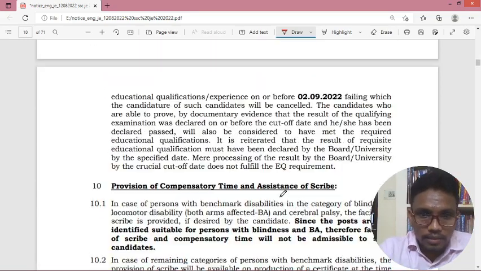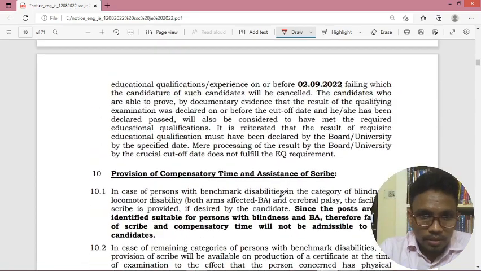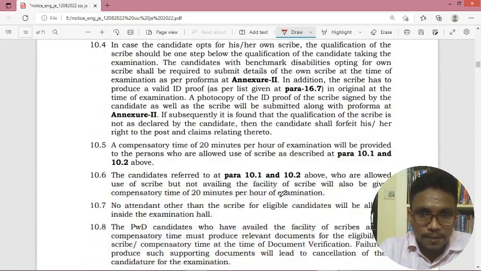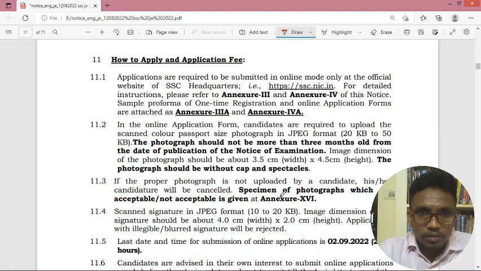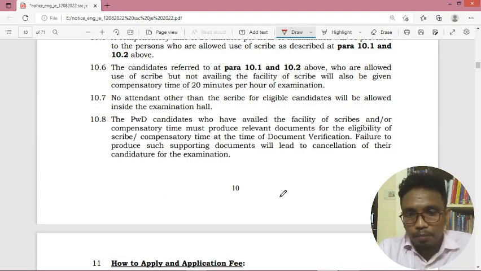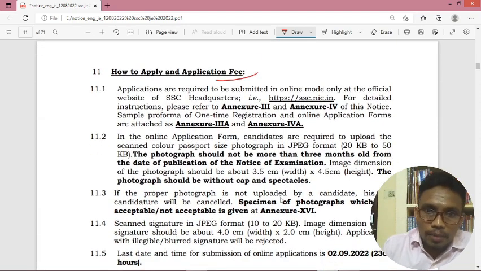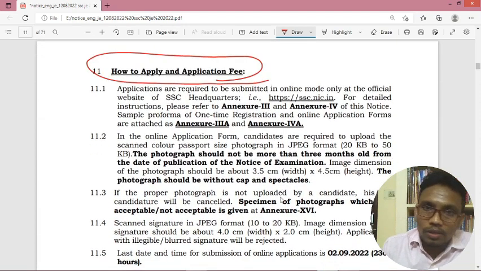Next important thing is, see, I will make a separate video on form filling, how to fill the form. I will make a separate video. Okay, we'll move forward.